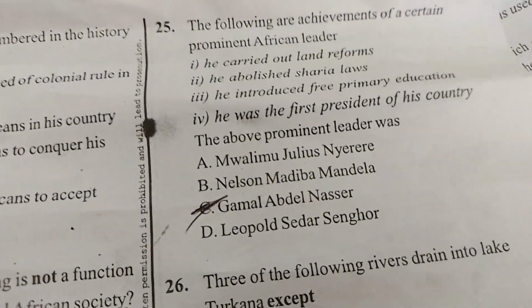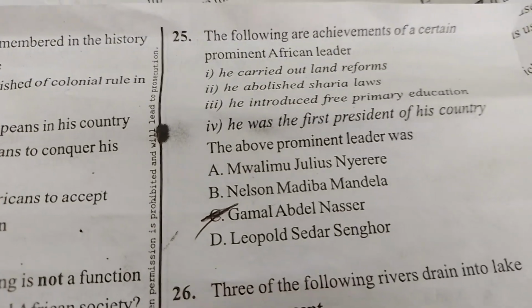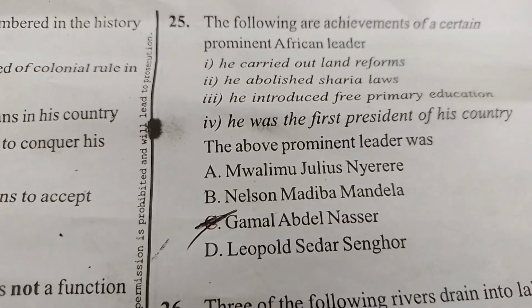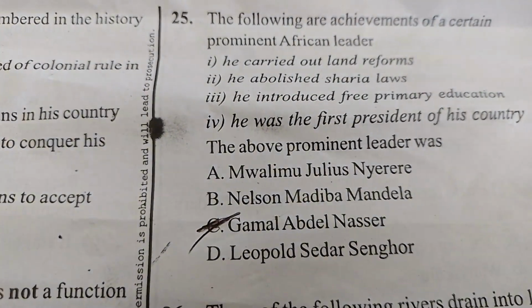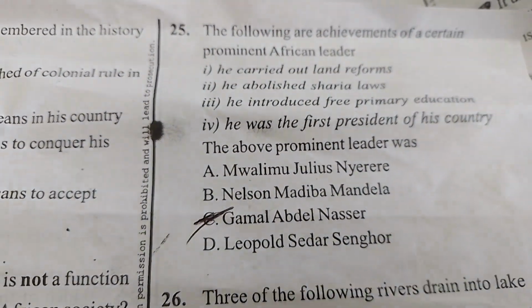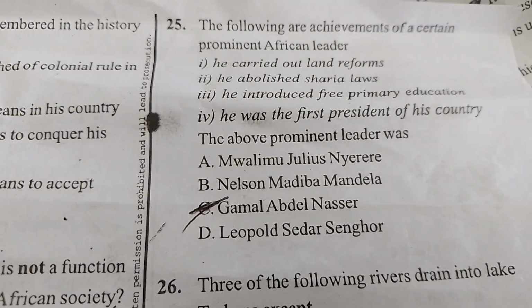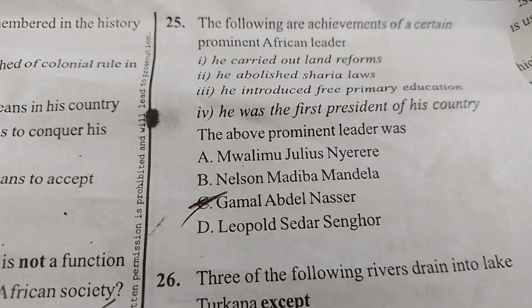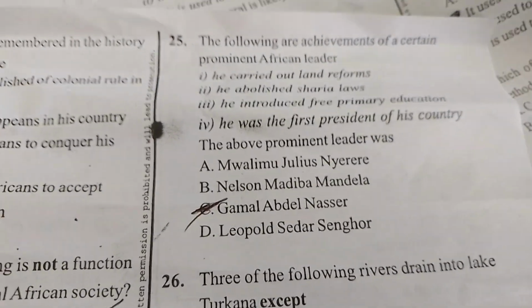The question number 25. The following are achievements of a certain prominent African leader. He carried out land reforms. In fact, the issue of land reforms was under Gamal Abdel Nasser. A policy of Sharia courts, Gamal Abdel Nasser. Introduced education reform, Gamal Abdel Nasser. Was the first president of his country.